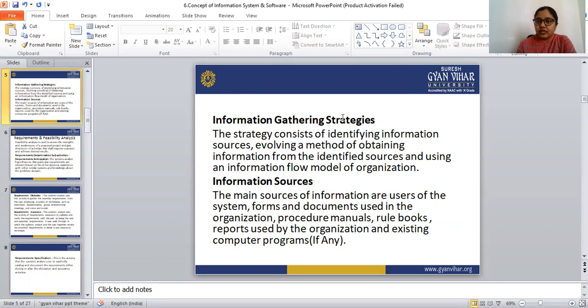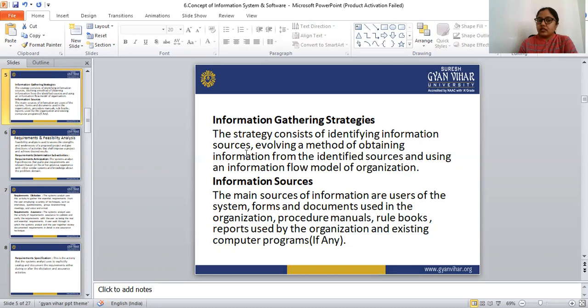Next is information gathering strategies. There are lots of strategies to gather information. This strategy consists of identifying the information sources. First, we have to identify the information source. Then we evolve a method of obtaining information from that identified source.